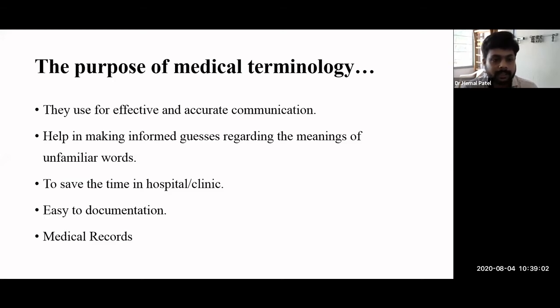The second point is that it helps in making informed guesses regarding the meaning of an unfamiliar word. Whichever unfamiliar word it is, we can understand it easily. So that is the second most important thing.